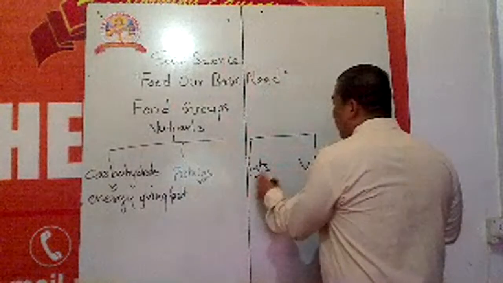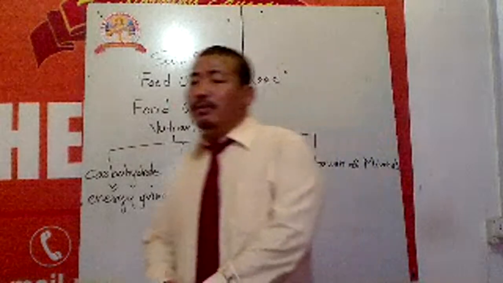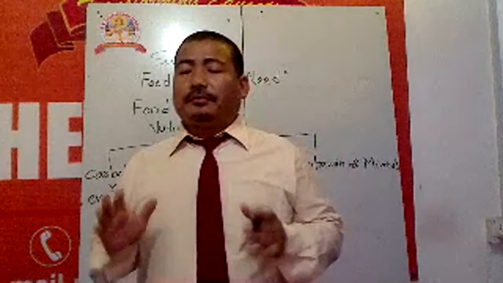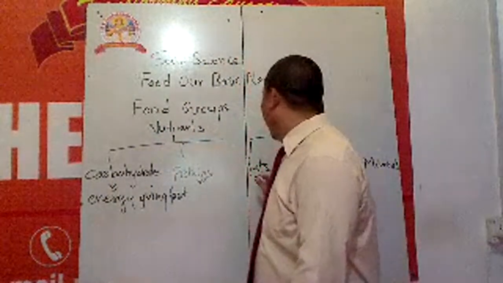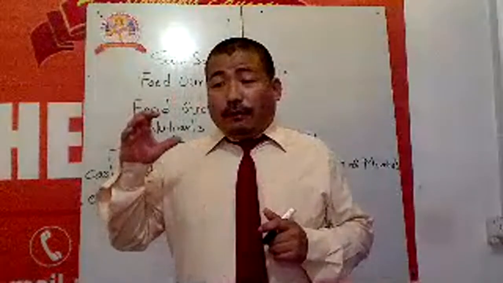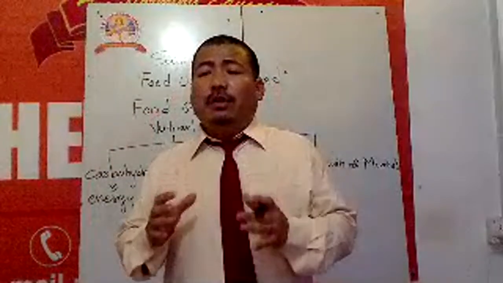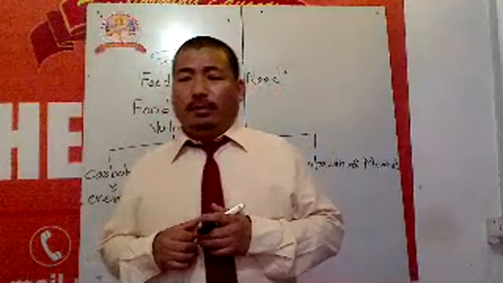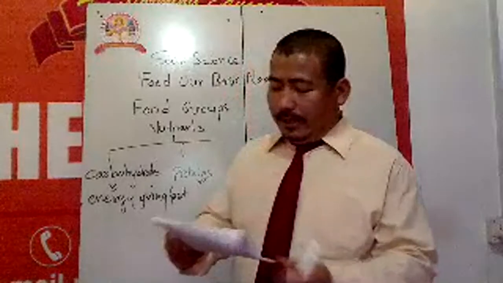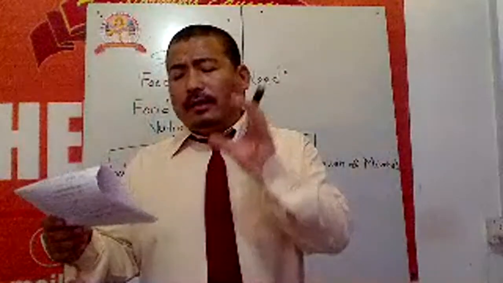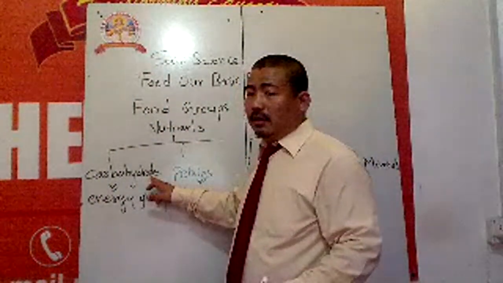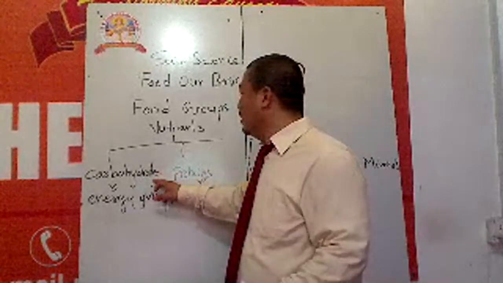The next nutrient is fats. Fats help us to keep our body warm. When we have lots of fats, then we feel ourselves hot. And fat is actually food which is stored, excess food. It is stored as fat in our body, and these fats give more energy than carbohydrate. Fat gives more energy than carbohydrate.